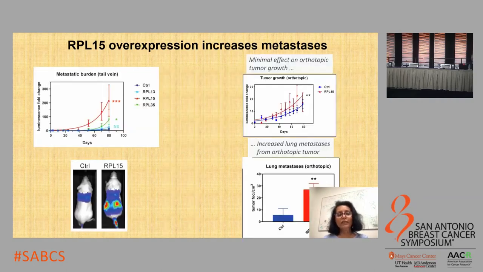When he injected the RPL15 overexpressing tumor cells into the mammary fat pad, there was no difference in tumorigenesis between the control and the RPL15 overexpressing CTCs. However, the RPL15 overexpressing tumor cells were more competent in forming lung metastasis compared to the control cells.